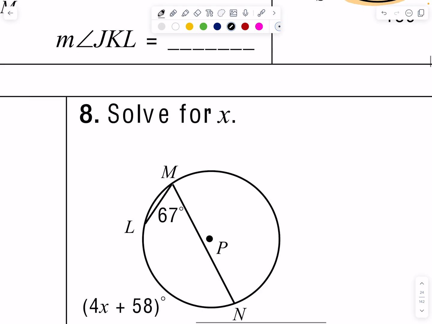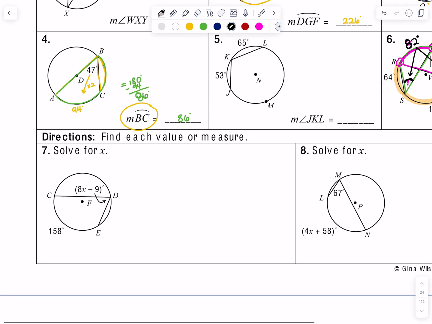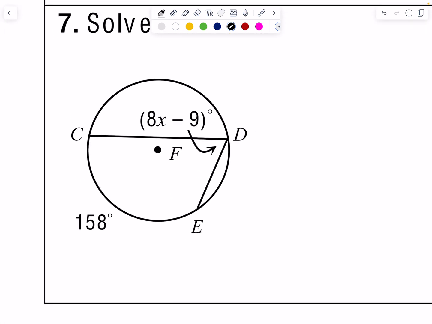Okay? All right, last one I'm going to do on this page, and then I'll actually start another video because I recorded before and I messed up and it was like 20 minutes of work lost. Anyway, so number 7, I have another inscribed angle here at CDE, excuse me. And I have its arc. So CE is 158, which means its opposite inside angle is going to be divided by 2. So 158 divided by 2 is 79 degrees.